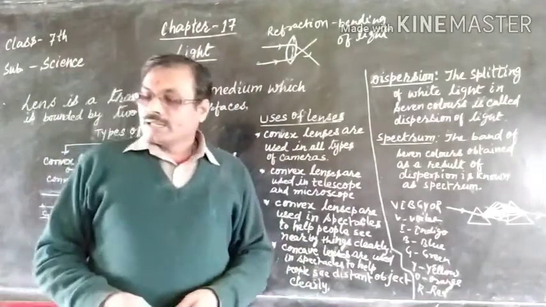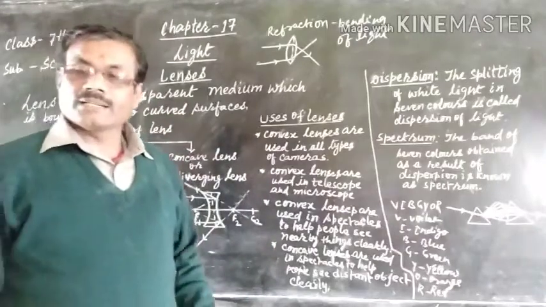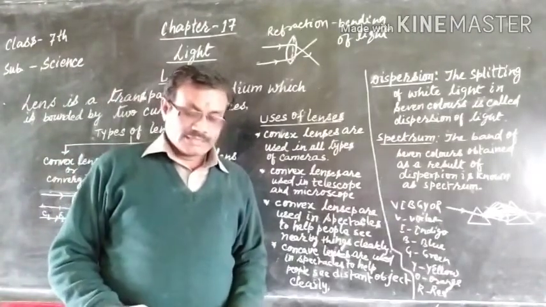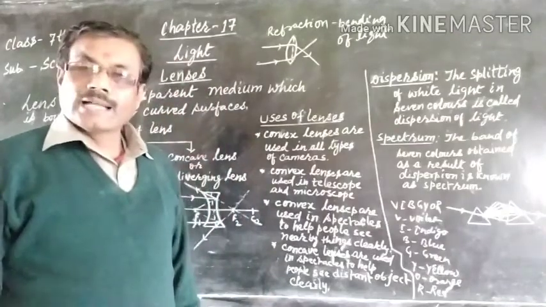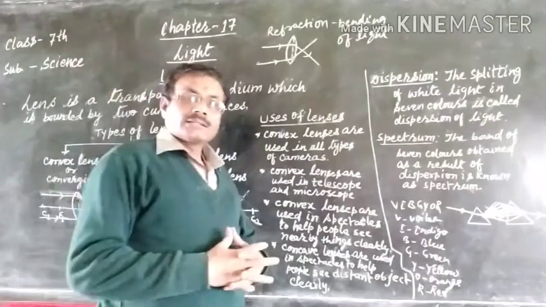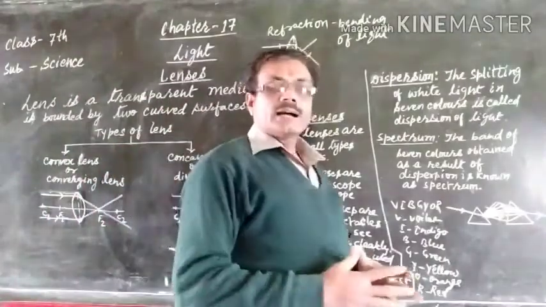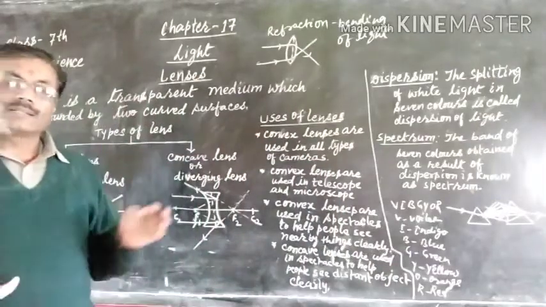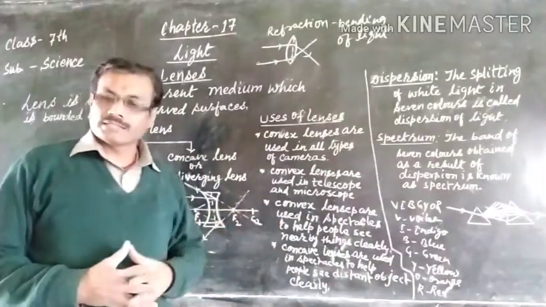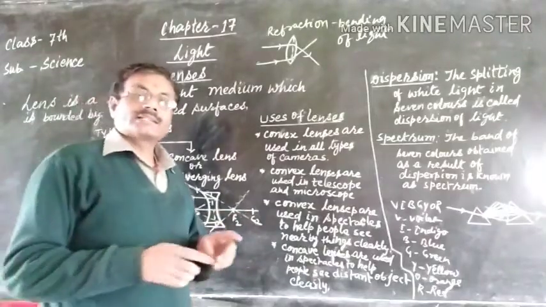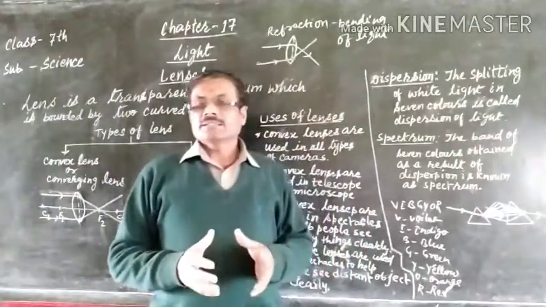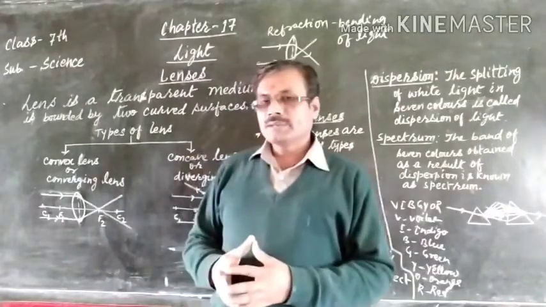So students, now here we shall conclude the chapter. Before that, we should know that the white light we have seen in our environment is made up of 7 colors, about which we have mentioned earlier, and this can also be seen by a simple experiment.